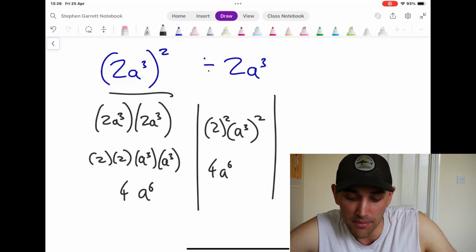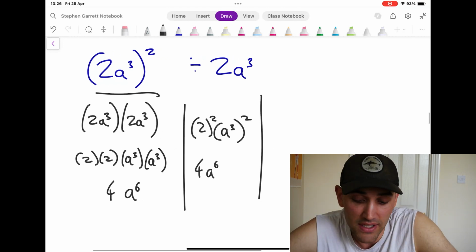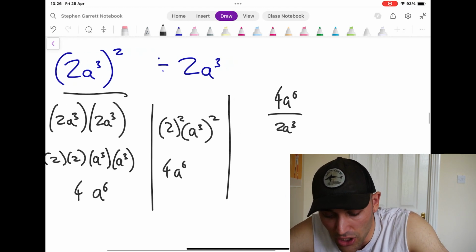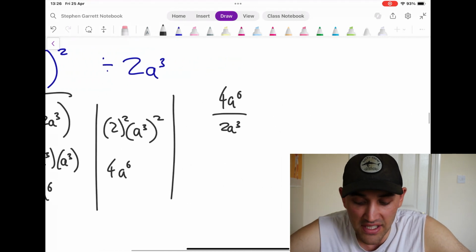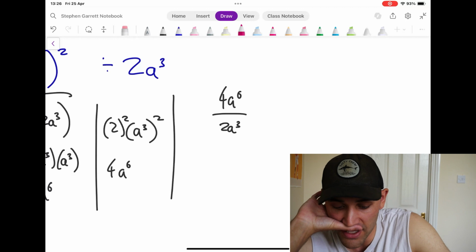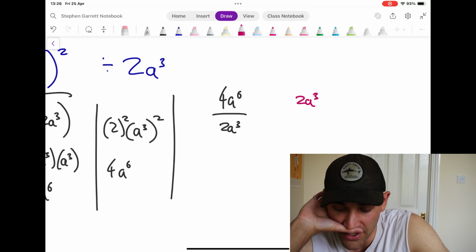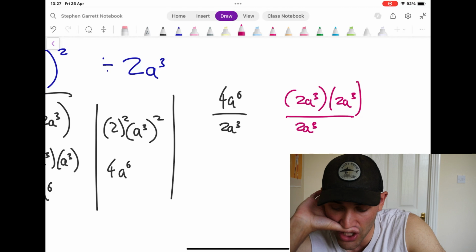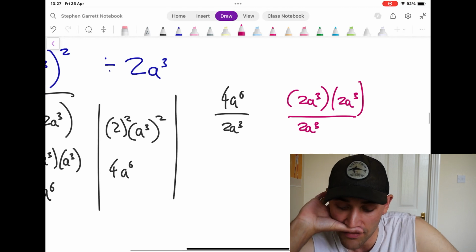Okay, now we're dividing through, so this is just the first step. We've just looked at this term, but it's this term divided by 2a cubed. So we're just going to do that. 4a^6 over 2a cubed. Okay, I see some common factors emerging. So if, let's go with another colour, if I say 2a cubed over 2a cubed, this will be 2a cubed here.